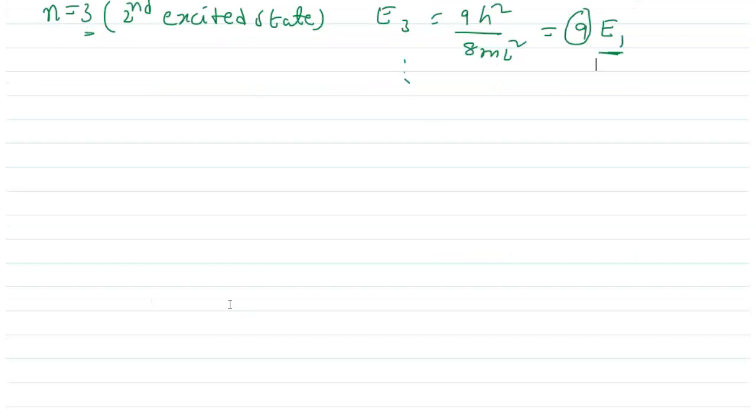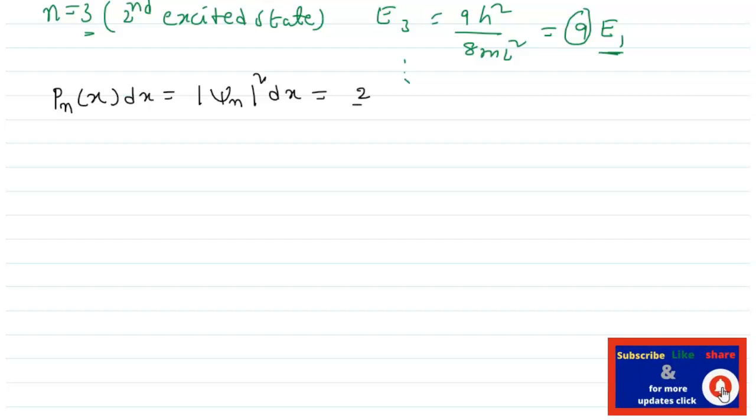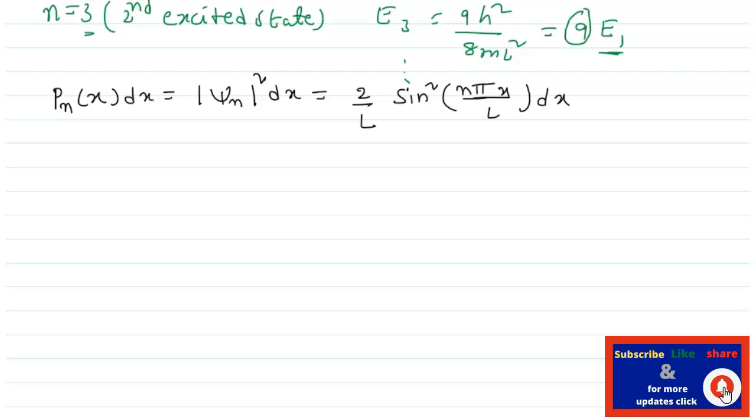Regarding that, if we take the wave function, the probability of finding the electron is Pn(x)dx, according to our normalization condition, equals |ψ(x)|²dx. Here ψ(x) is √(2/L) sin(nπx/L), and since we are squaring, we get (2/L) sin²(nπx/L) dx. This is the probability of finding the electron.